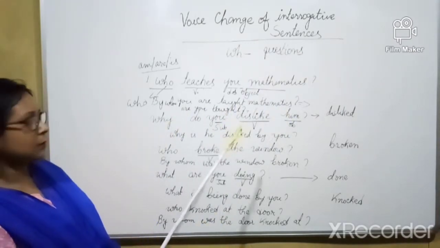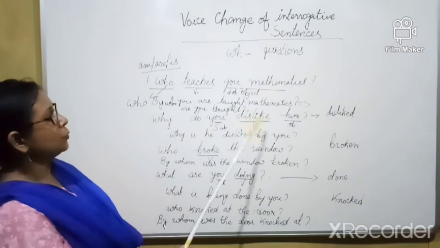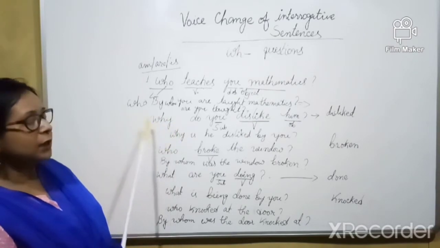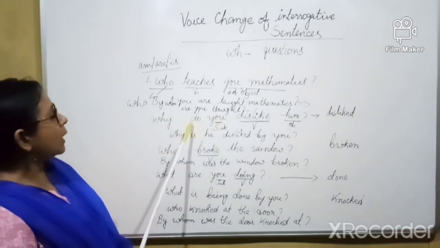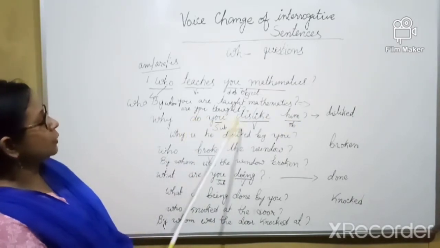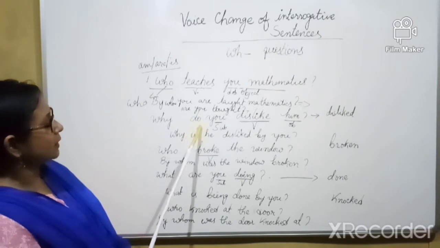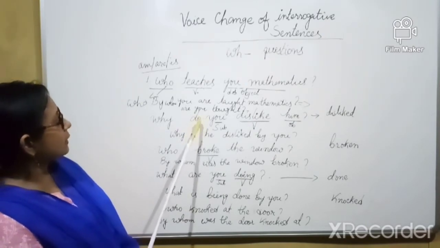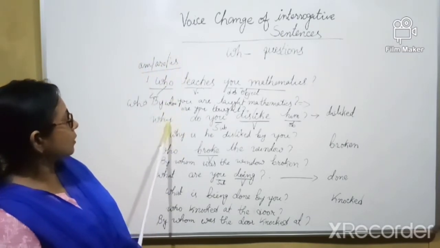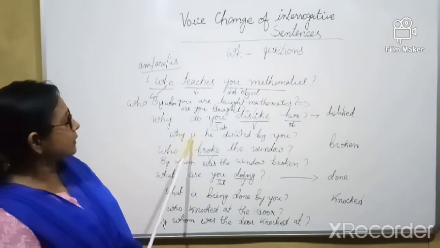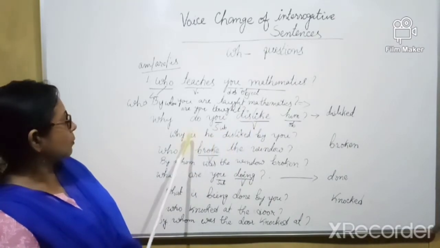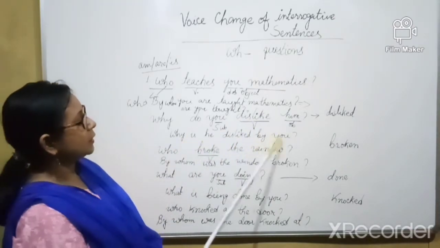Next sentence: why do you dislike him? In the same way, the question word is why, so it will begin with why. The verb do is there, which means it is present indefinite tense. Present indefinite tense means the sentence will use the verb be. So why, question pattern, we have to keep why. Why is he? The main verb dislike will turn into the third form. Why is he disliked by you?